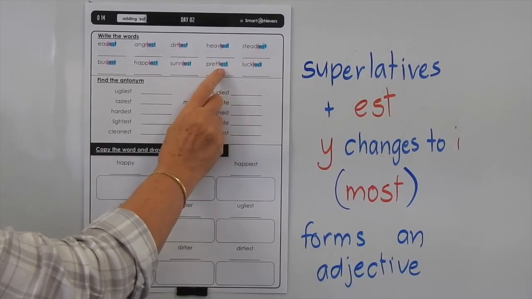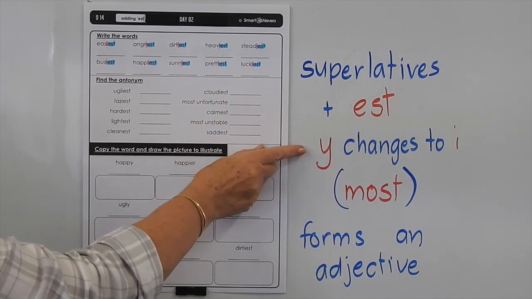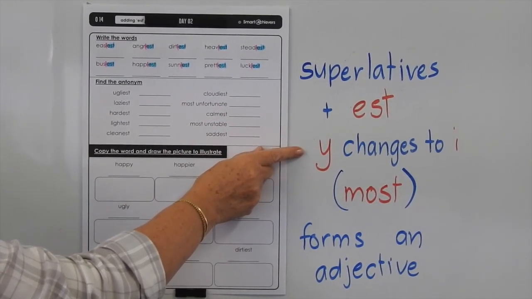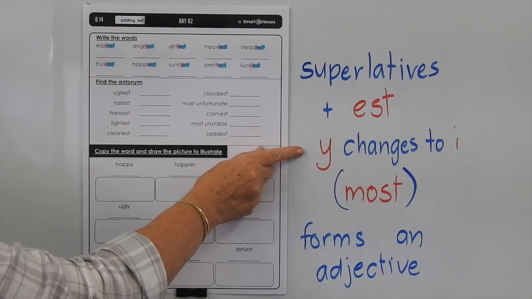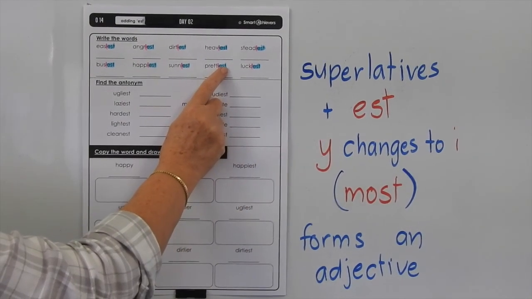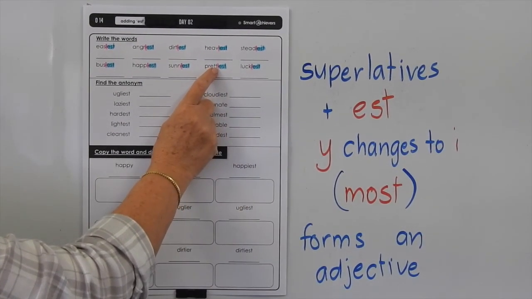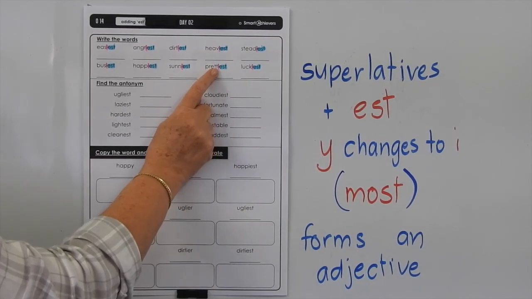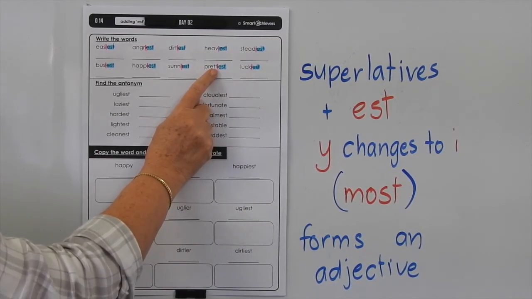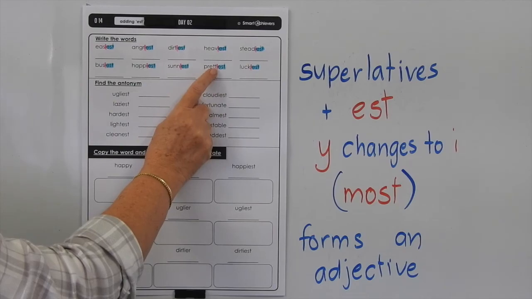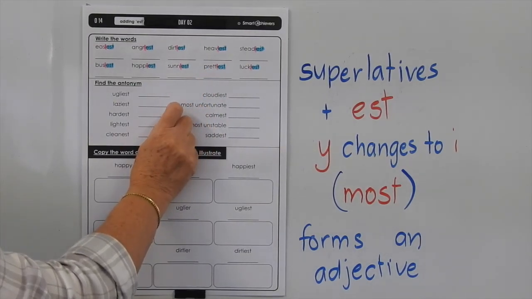So when you have a word ending in Y, you have to change the Y to an I to add the EST. Now you can only do that if there is a consonant before the Y. If there is a vowel before the Y, you cannot change the Y to an I.